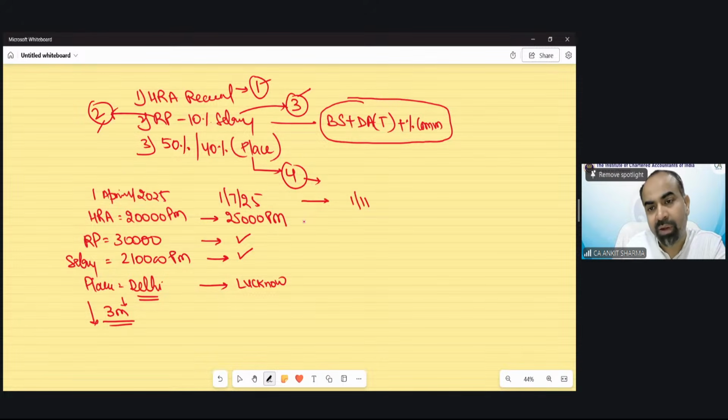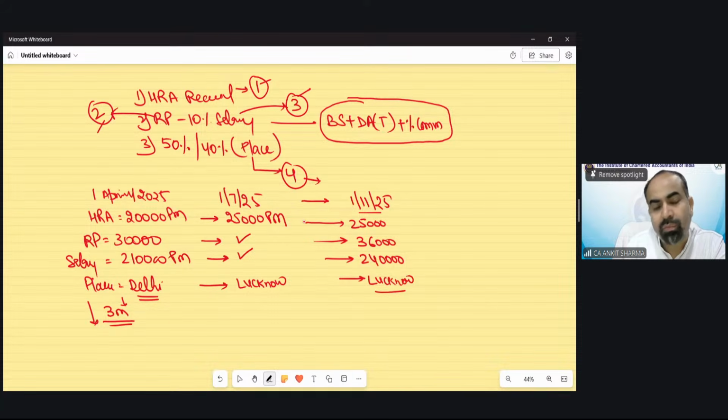On 1st November 2025, your HRA remains same, but suppose your rent paid has been changed. Now it is 36,000 per month. Your salary has changed. It is 2,40,000 rupees per month. Your place remains same. Now from July, August, September and October, from July to October, that means 4 months calculation you have to solve, assuming now these are the specific conditions for you.